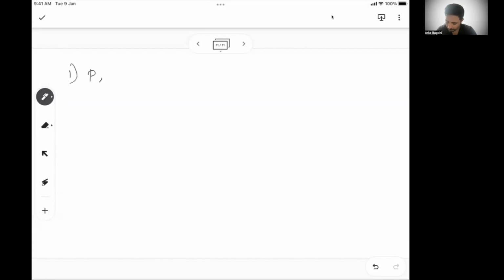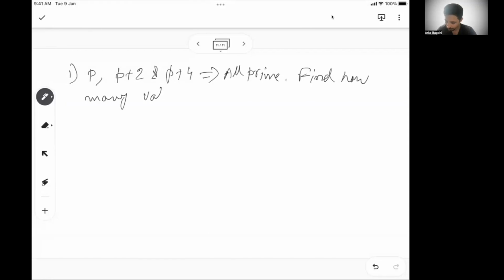Now, based on that understanding, let's take a small problem. Let's say p, p plus 2, and p plus 4 are all prime. Find how many values p can take. Okay, let's say this is the problem. They have given p, p plus 2, p plus 4, all of them are prime numbers. Find how many values p can take.